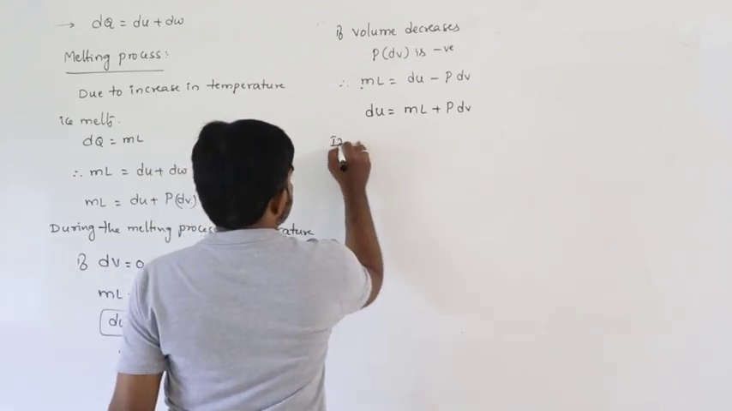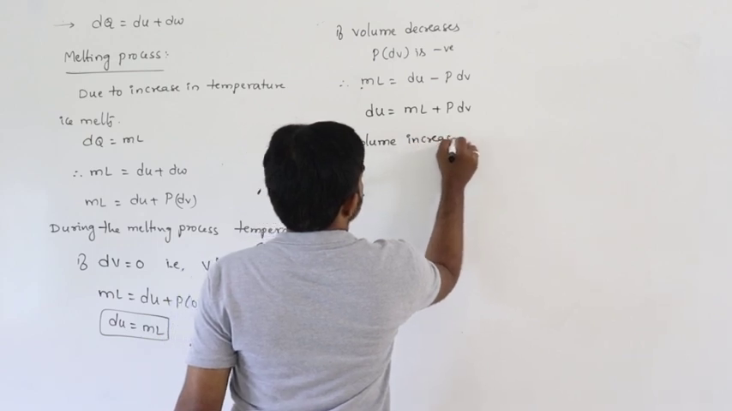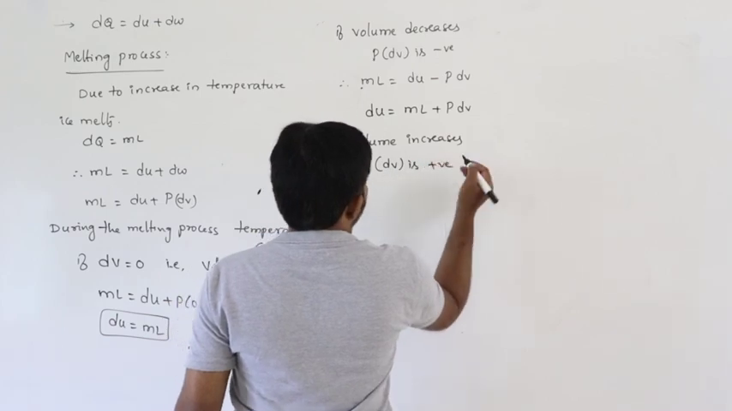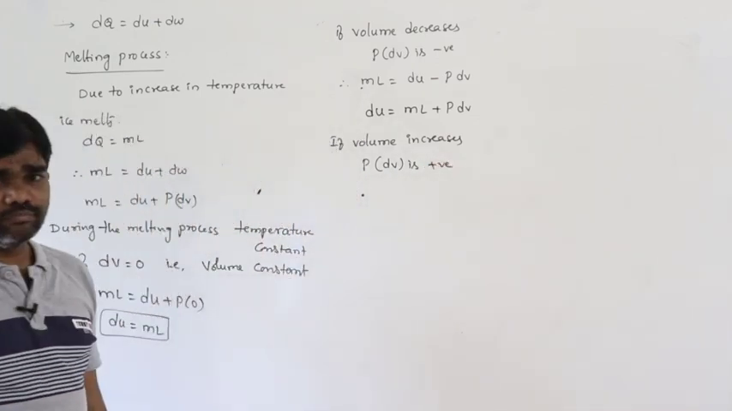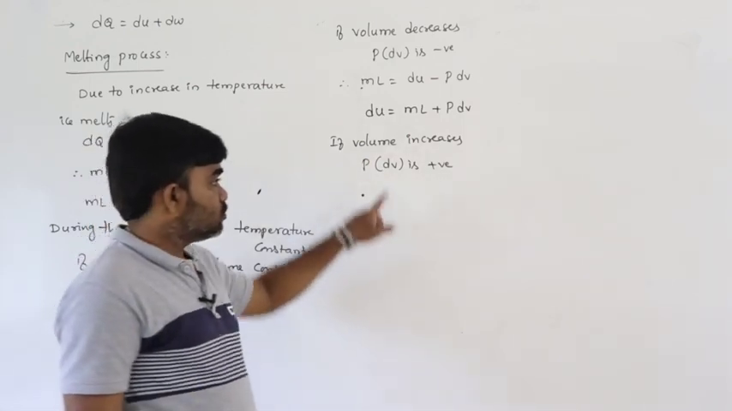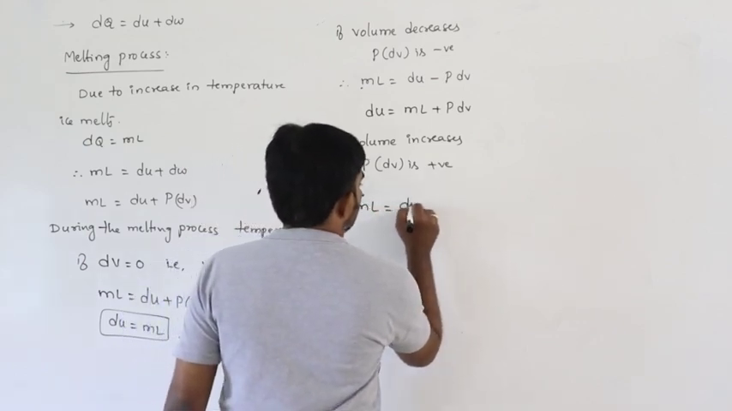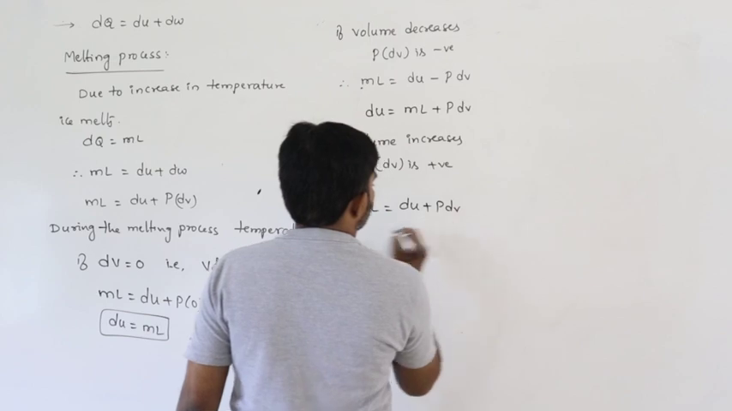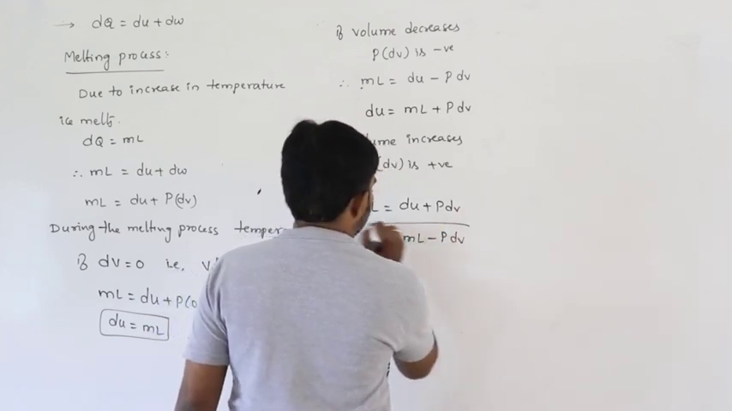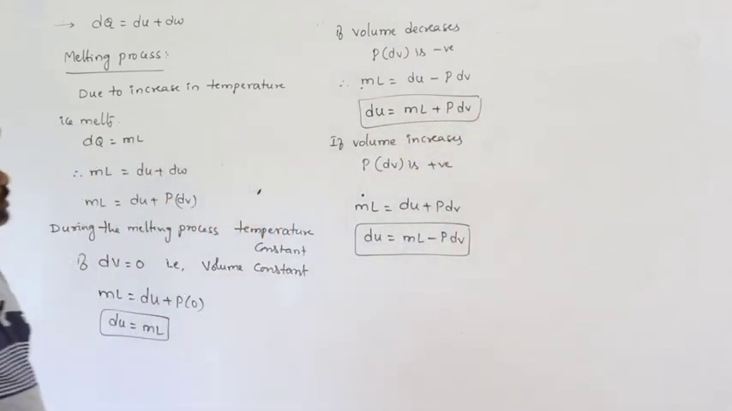Next, if volume increases during this melting process, then p into dV is positive. That means the final volume is greater than the initial volume, that's why volume increases. So pdV is positive. Therefore, we can write ml is equal to dU plus pdV. From this, the change in internal energy can be written as ml minus pdV. So this is how the internal energy changes in different situations.